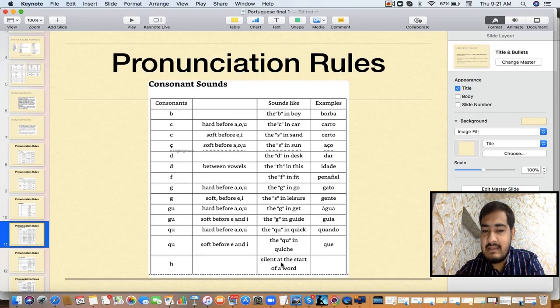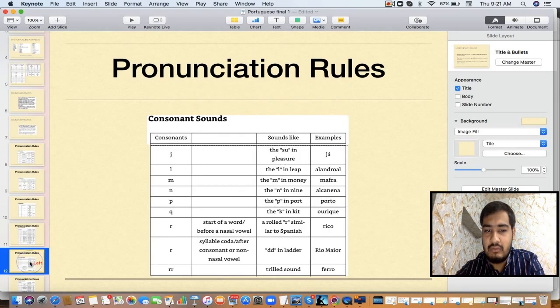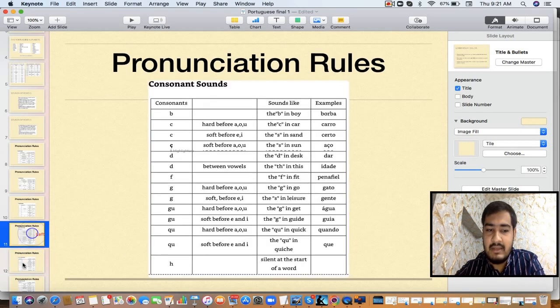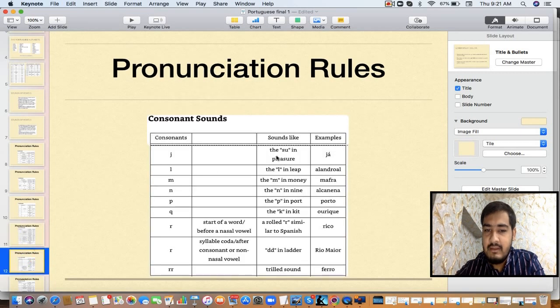Next is H. H is silent in the beginning of the word. H is silent in the beginning of the word, and in the remaining places, wherever it is there, it is having a simple h sound. But in the beginning, it is always silent. J is j. This is very important. Example, ja, ja. Don't make it a j sound. It is ja. L, M, N, and P and K.